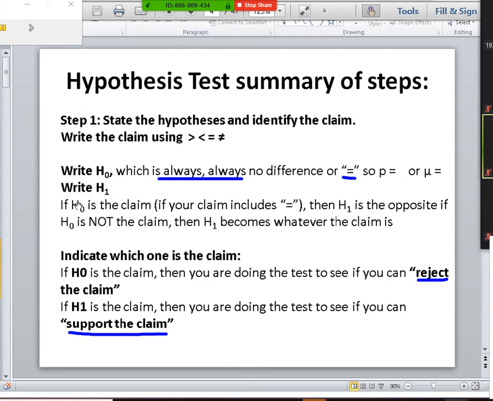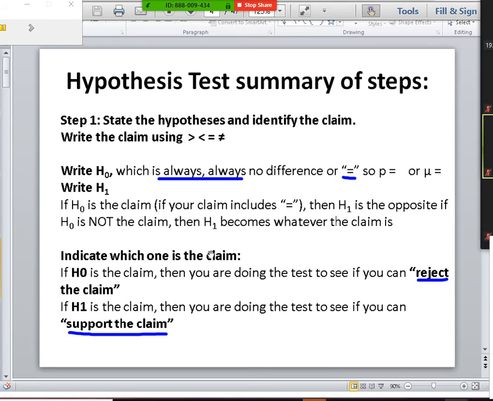And then write down what H1 is. If your claim is equals, then H naught is your claim, and H1 is the opposite of that, not equals. If your claim is greater than, less than, or not equal to, then H1 becomes whatever your claim is, because one of them has to be your claim. Usually H1 will be your claim, typically, because typically your claim is that you differ somehow: you're greater than or less than, or not equal to something.